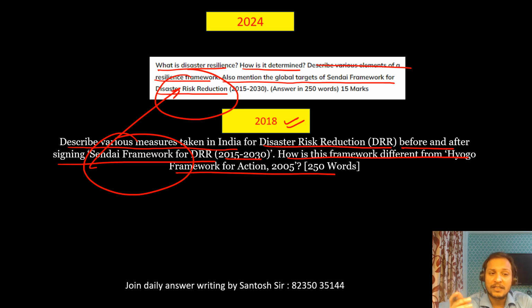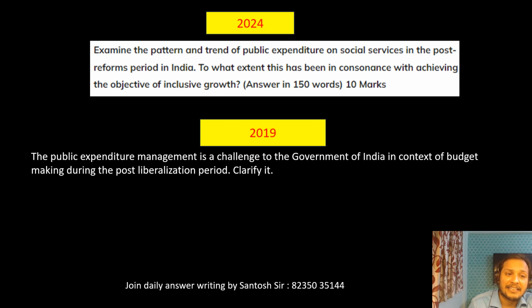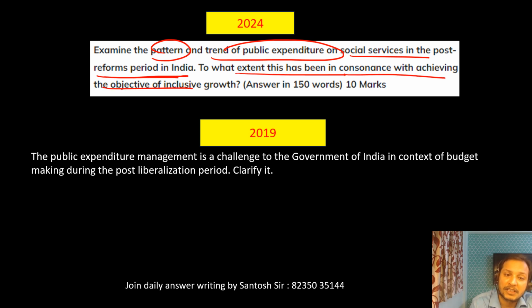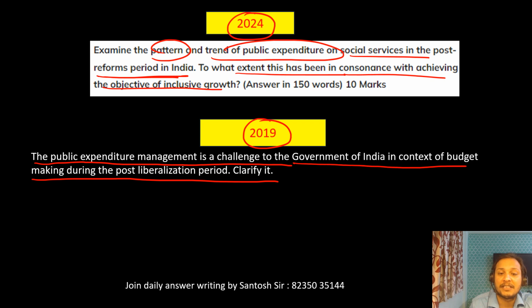Let me show you another question. Examine the pattern and trend of public expenditure on social services in the post-reform period in India. To what extent has this been in consonance with achieving the objective of inclusive growth? This is the 2024 question. Now the 2019 question: public expenditure management is a challenge for the Government of India in the context of budget making during the post-liberalization period. Clarify. You can see, same question.